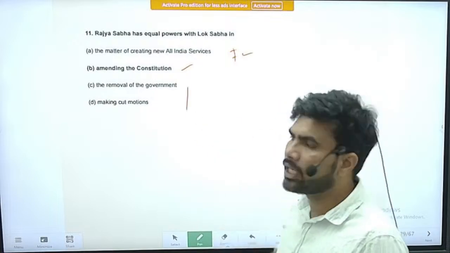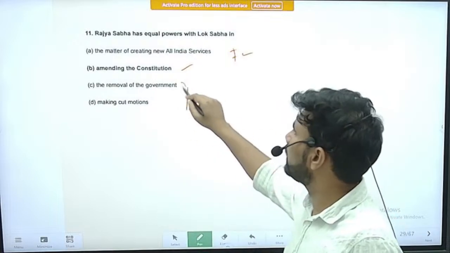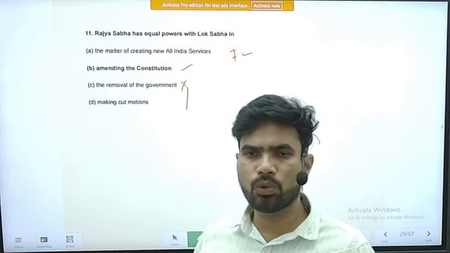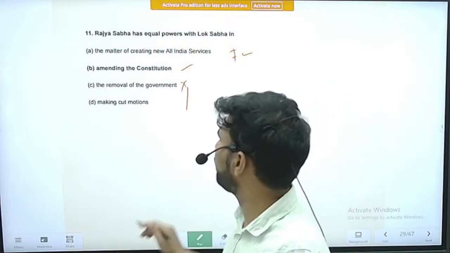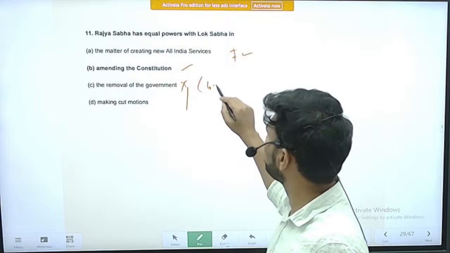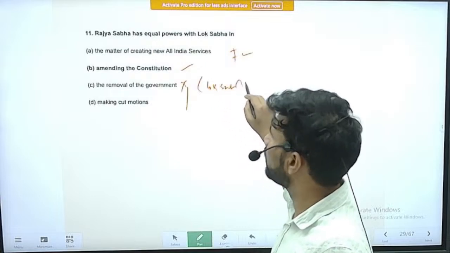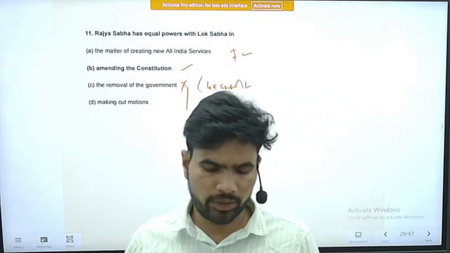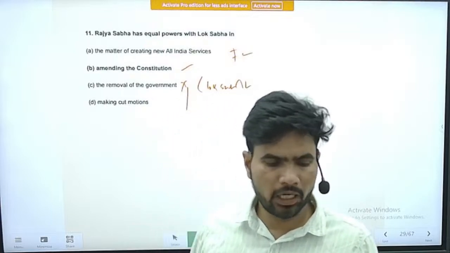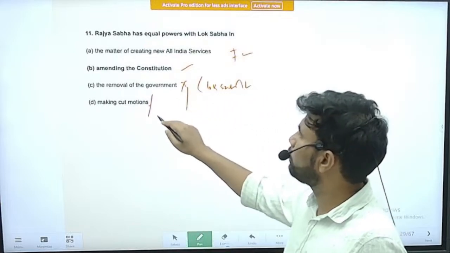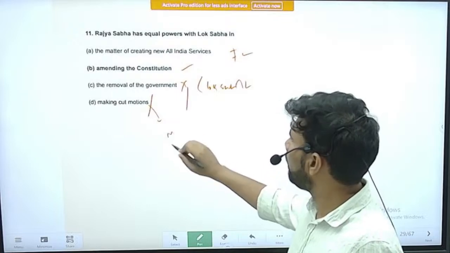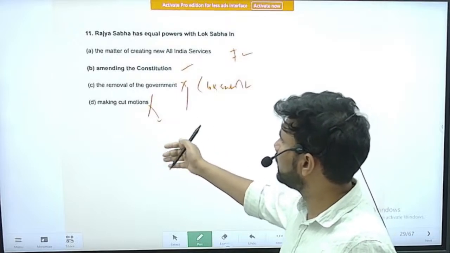Option C, removal of the government. Here the Rajya Sabha has no role at all. It is only the prerogative of the Lok Sabha to remove a government by passing a no confidence motion. Making cut motions: a cut motion is related to budget and money.